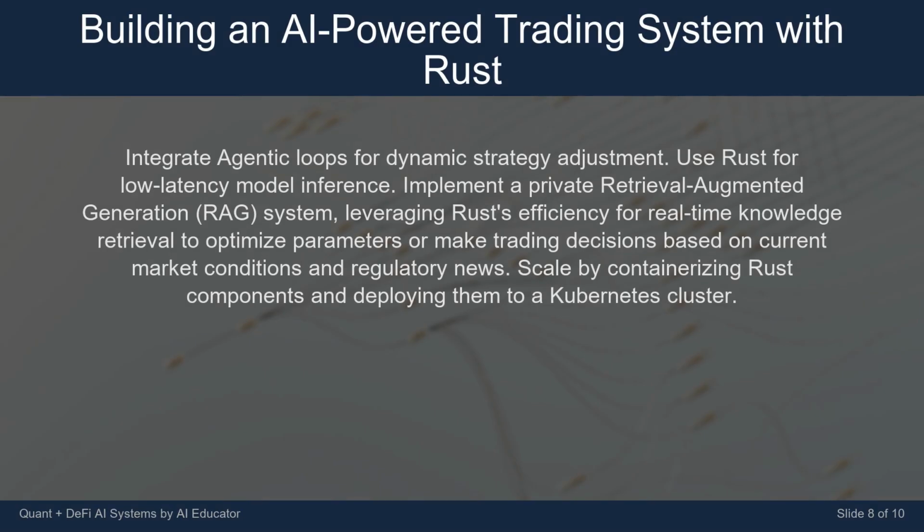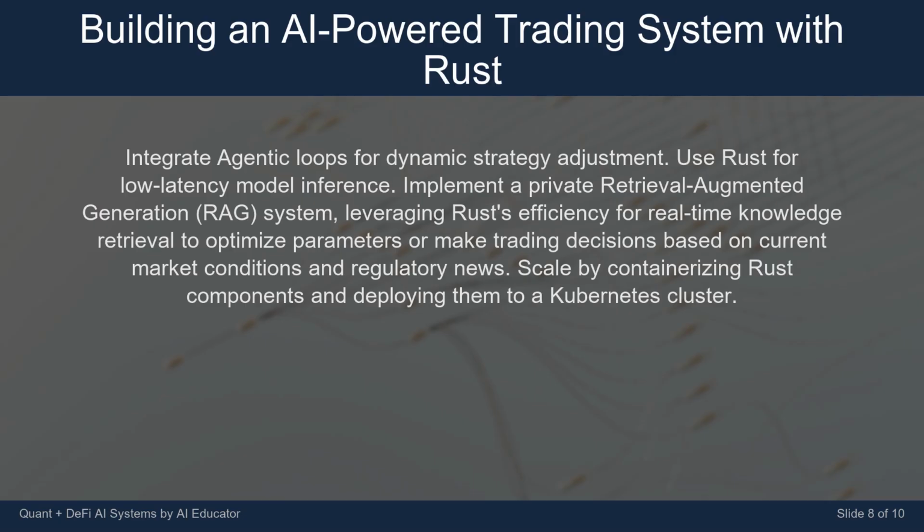Integrate agentic loops for dynamic strategy adjustment. Use Rust for low latency model inference. Implement a private retrieval augmented generation (RAG) system, leveraging Rust's efficiency for real-time knowledge retrieval to optimize parameters or make trading decisions based on current market conditions and regulatory news.